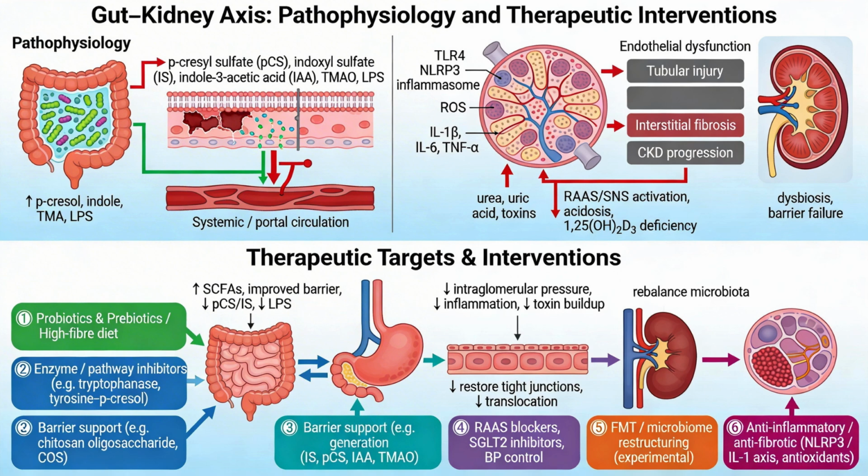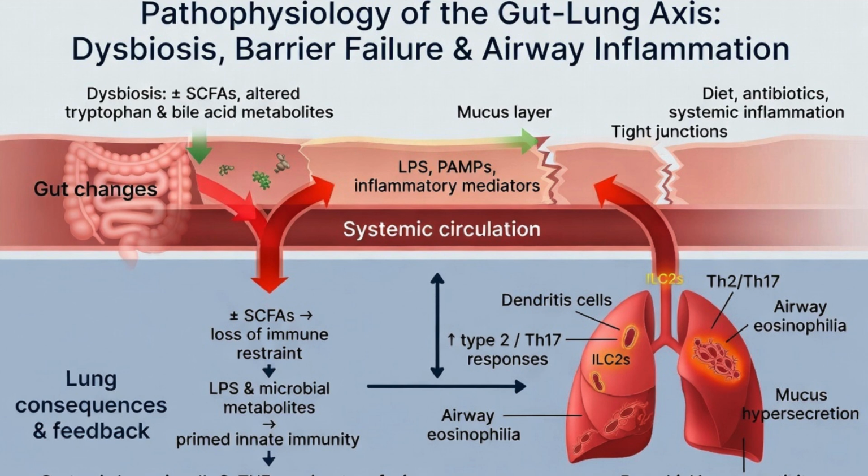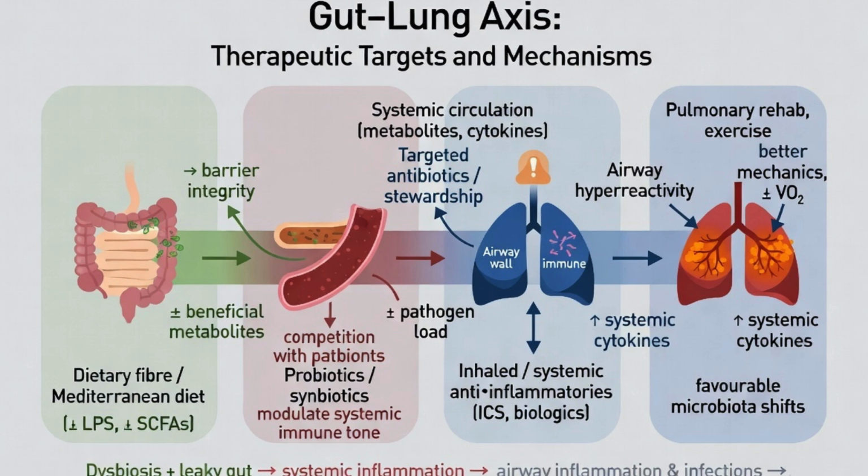Finally, there is the gut-lung axis. SCFAs and tryptophan metabolites modulate lung immune cells, dampening allergic inflammation and enhancing antiviral defenses, while dysbiosis and harmful metabolites like TMAO and succinate predispose to asthma, COPD, ARDS, pulmonary hypertension, and worse outcomes in viral pneumonias. Lung injury feeds back to the gut, altering microbiota composition and increasing permeability, which amplifies systemic inflammation and organ damage. Probiotics, high-fiber diets, FMT, and specific pathway inhibitors are all under investigation to tune this axis.